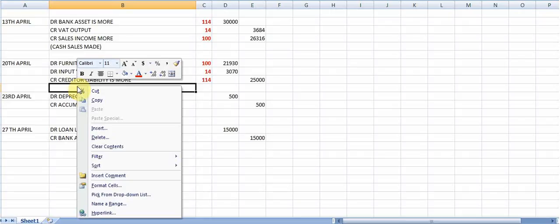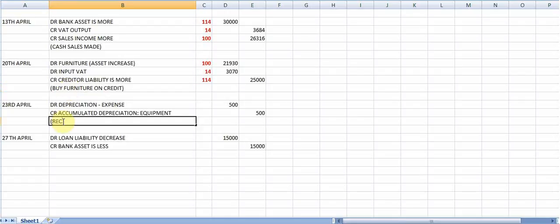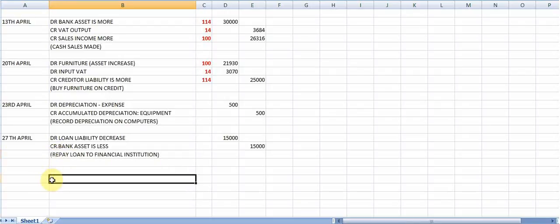Again, I just quickly need to put the correct narrations. So for the 20th, I will say buy furniture on credit. Here I will say record depreciation on computers, and here I'm going to say repay loan to financial institution. Right, we are on the 28th of April.